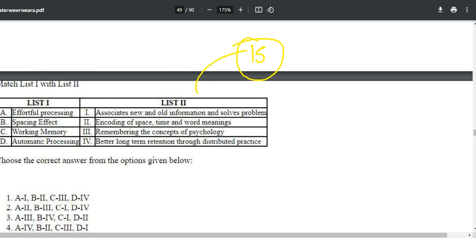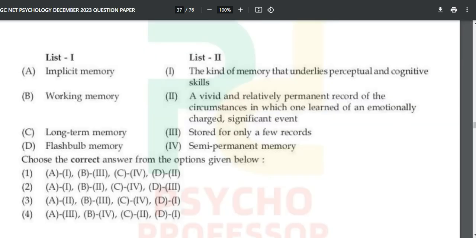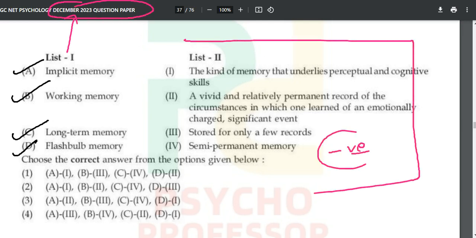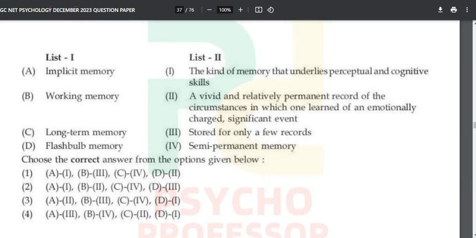If you gave the exam on 15th June and again in December 23 and still you are not getting the desired result, then you are lacking in a few things. We will discuss those things in our upcoming videos, but the important thing over here is implicit memory, working memory, long-term memory, flashbulb memory. And as you can see, the question is asked in the December 23 question paper. If you have made any silly mistake on these types of questions, it has a negative impact. It is hampering you, so you must not make silly mistakes in these types of topics. Memory is definitely going to come 100%.